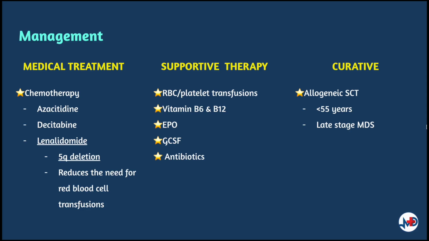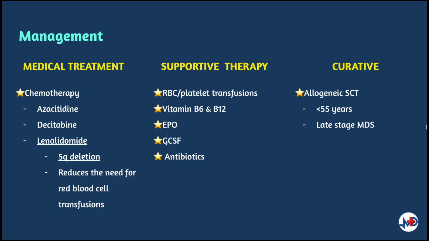In the medical aspect of therapy, chemotherapy is initiated if myeloblasts are elevated and there is possibility of transformation to acute myeloid leukemia. Common drugs used to treat MDS include azacitidine, which is a pyrimidine nucleoside analog, decitabine, also a pyrimidine nucleoside analog, and lenalidomide, which is a drug of choice in patients with 5q deletion and is capable of reducing red blood cell transfusion requirements.